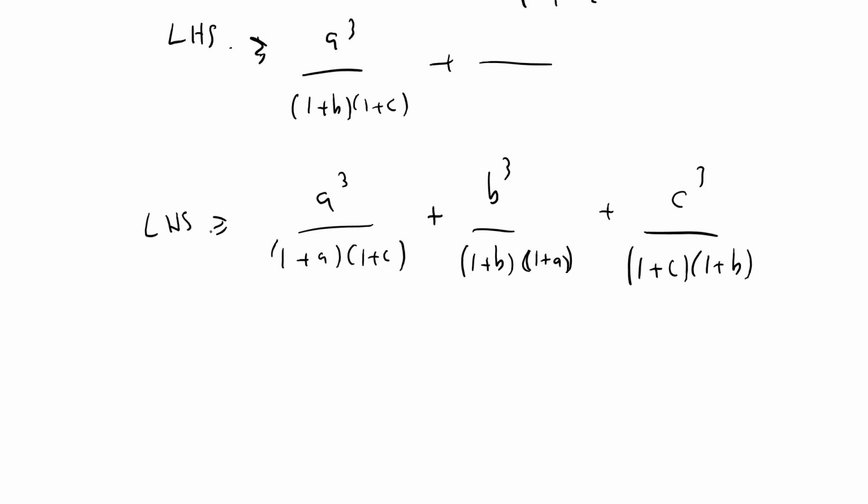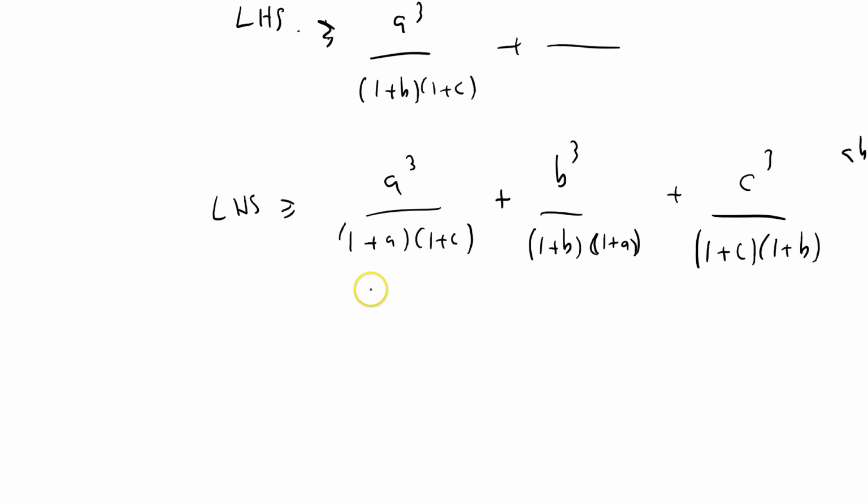Has that done us any good, given that ABC equals 1? No, I don't think it has. Because you'll remember in the last one, I used the AM-GM inequality, the arithmetic mean geometric mean inequality, and that was a fat lot of good. That just didn't work. And because all I've done is rearrange the denominators, that hasn't helped. I thought that because we've got an A in the top and an A in the bottom, I might be able to cancel it somehow or do something clever with it. But I don't think that's happened. So this is a big fat fail as well.